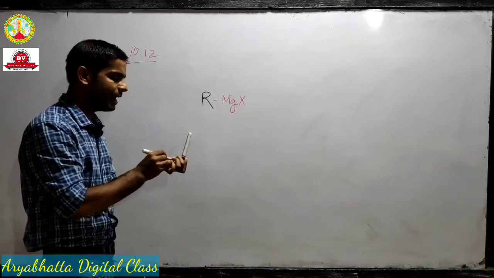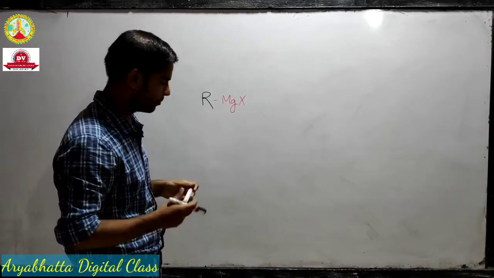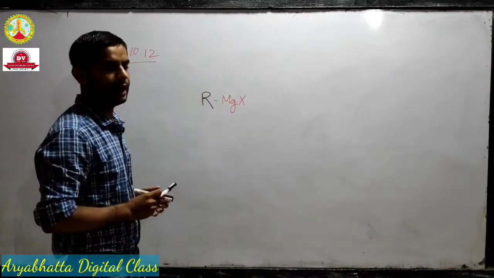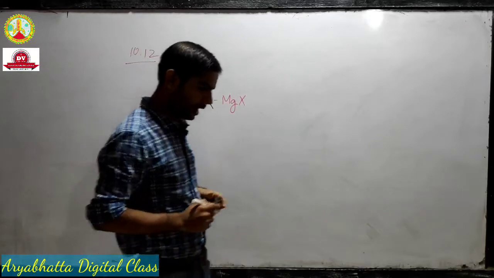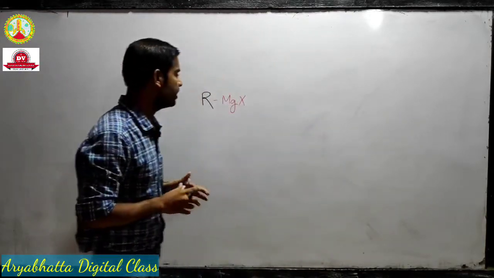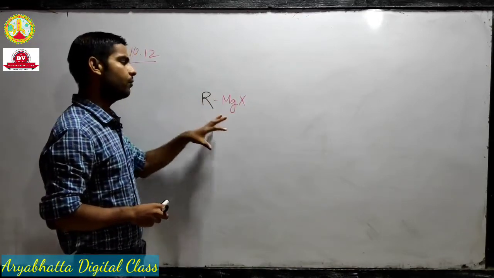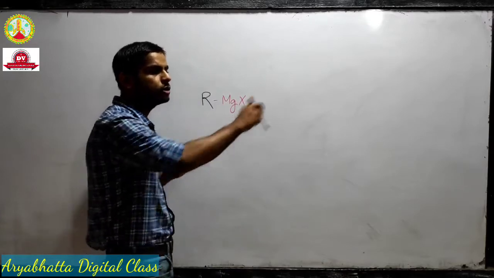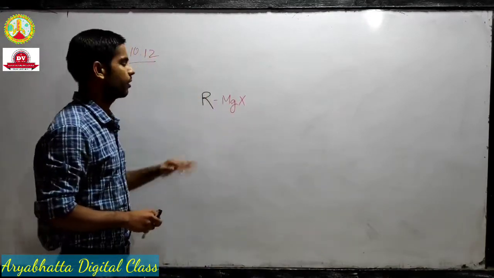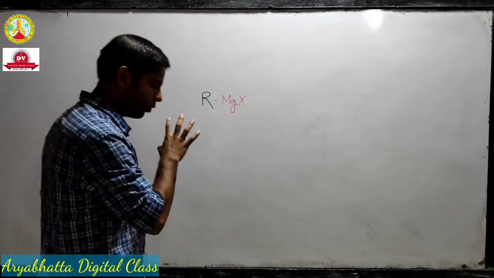When alkyl halides react with metallic magnesium, they form Grignard's reagent. And we have discussed that Grignard's reagent is a very special class of compound, very important in organic chemistry. Why? We can prepare all the functional group containing organic compounds using this Grignard reagent. So it's important.